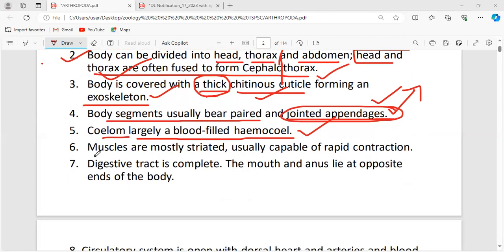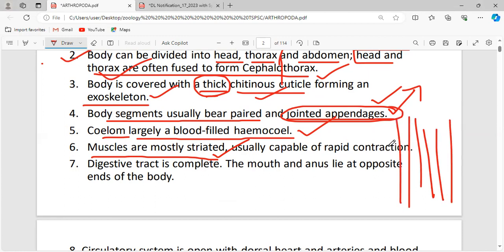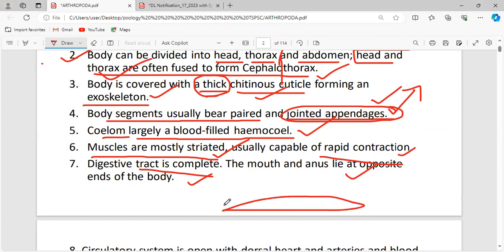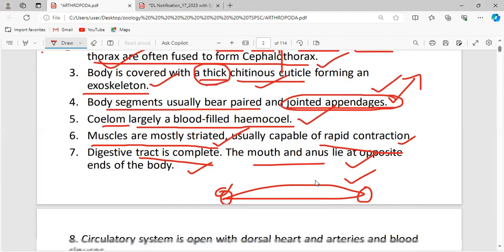Now, muscles are mostly striated, which means there are striations inside the muscles. These are called striated muscles, and they are usually capable of rapid contraction. The digestive tract is complete. It has a mouth as well as an anus, and they lie at opposite ends of the body. Consider this as an organism: the head and mouth are in the anterior end, and the anus is in the posterior end. That is why the mouth and anus lie at opposite ends of the body.